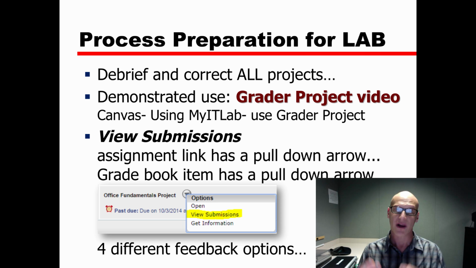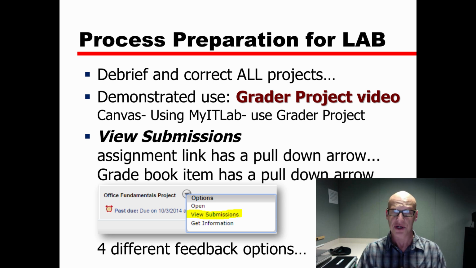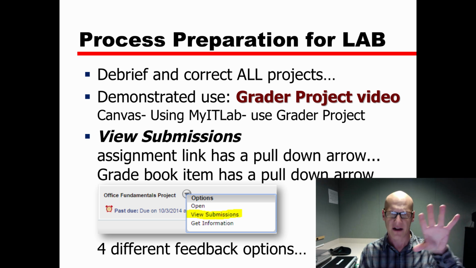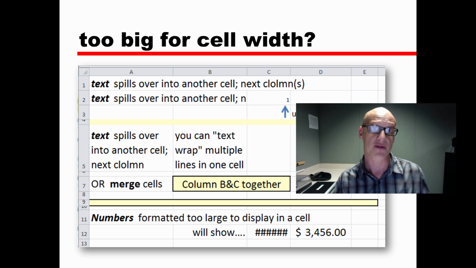And one really good way to look at that project is like we were just looking at when we did the reflections and corrections and feedback video, and I told you all about how to do those things. We looked at the view submissions tab on your prep document. You want to look at what you got wrong and how you got things right as far as doing something like that VLOOKUP. You go back and take a look at that. So that's how you would do that, and you use the download submission with live comments view to look at your Excel file and see what you did right or maybe what you did wrong so you can prepare for lab. So just a couple slides on review.